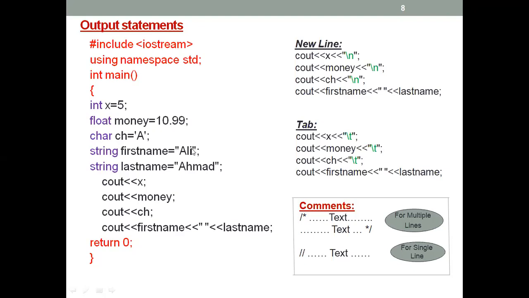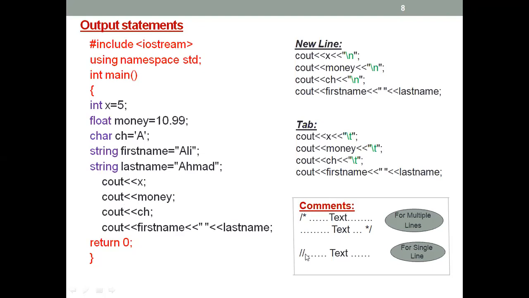Okay, and also we discuss about the output. Cout means that you are going to output from the program. And then how we are going to use \n, this is used for the new line. \t is used for the tab. And then also we discuss about the comments. There are two types to write in the C++ program: for multiple lines, we do the /* */, and for single line, we only use the //.